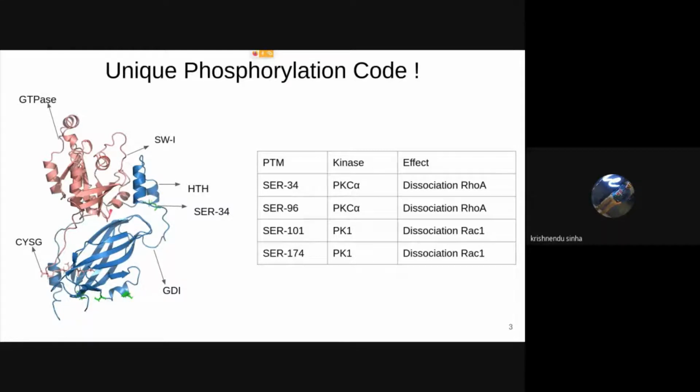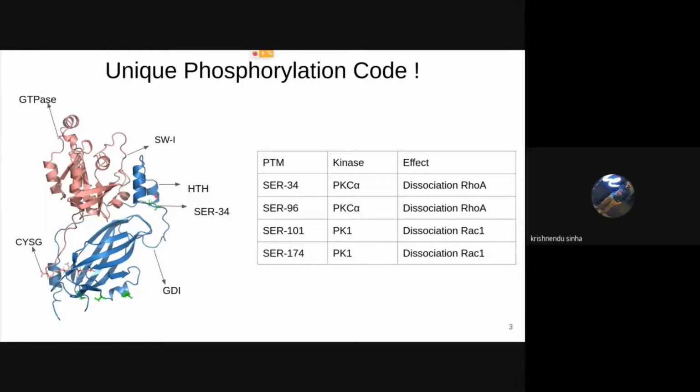Now, activation of these Rho GTPases from this complex will require this complex to dissociate. Experimentalists have suggested phosphorylation as a key post-translational modification for dissociation of the complex. This phosphorylation is highly specific in nature.